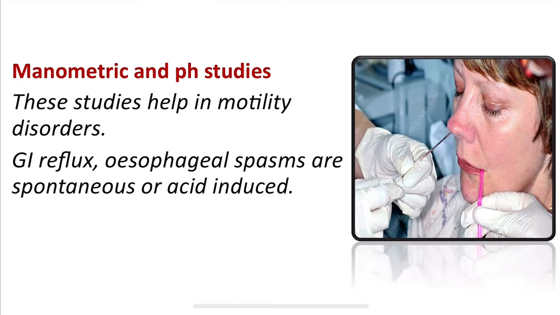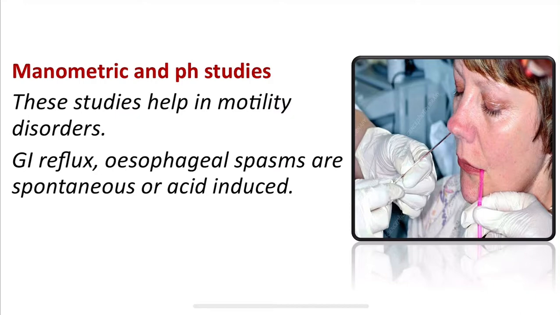Now the manometric study. Manometry is a procedure which measures how well the muscles of the food pipe, the esophagus, are working. Based on the esophageal muscles, we see the motility. How do we do this? A thin flexible tube containing sensors is passed through the nose along the back of the throat down into the esophagus. With this you can rule out gastrointestinal reflux. Esophageal spasms, whether spontaneous or acid induced, can also be ruled out.